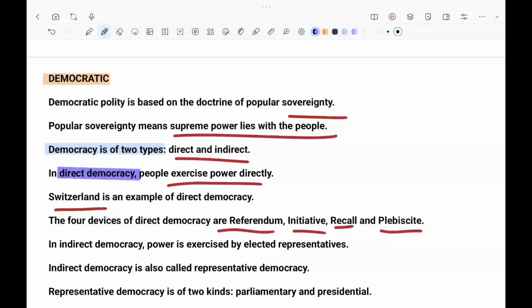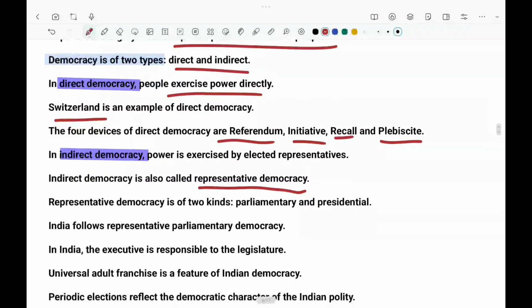Whereas there is another democracy, that is indirect democracy, where people elect a representative to rule for them. And India adopts this indirect democracy. And this indirect democracy is again divided into two.